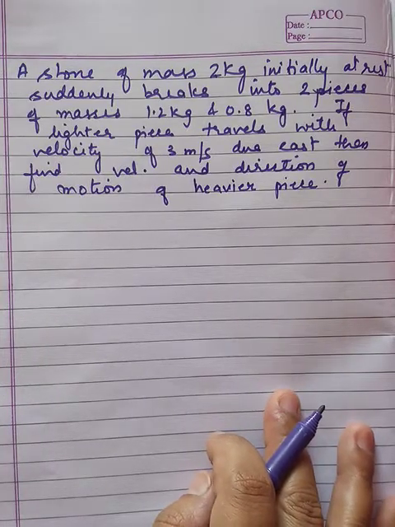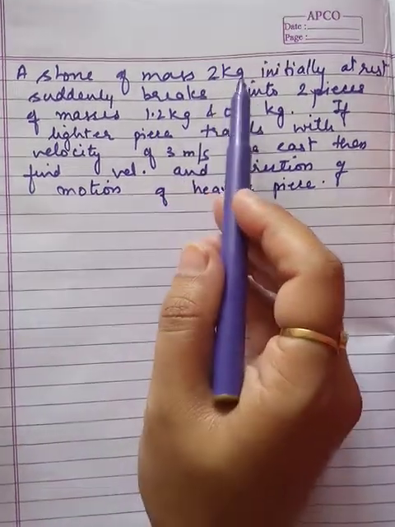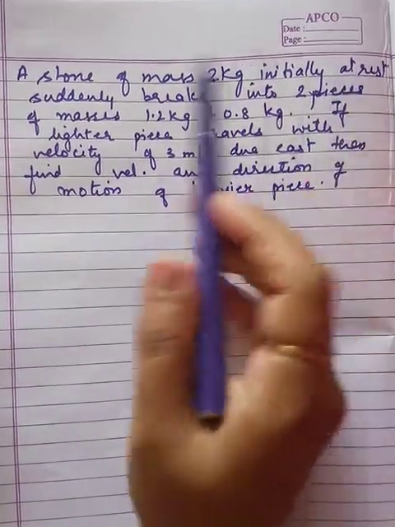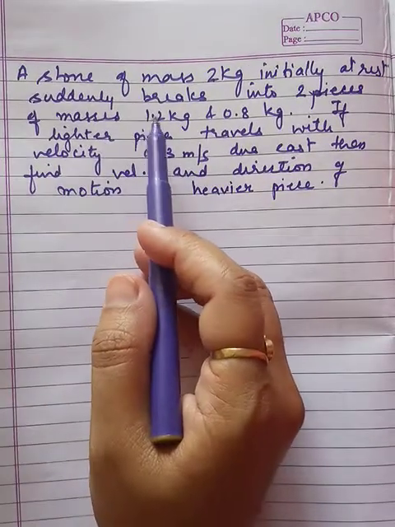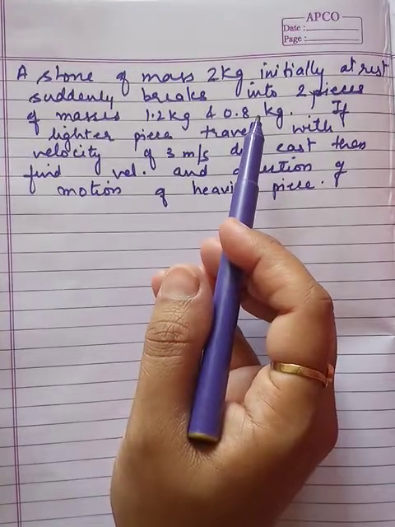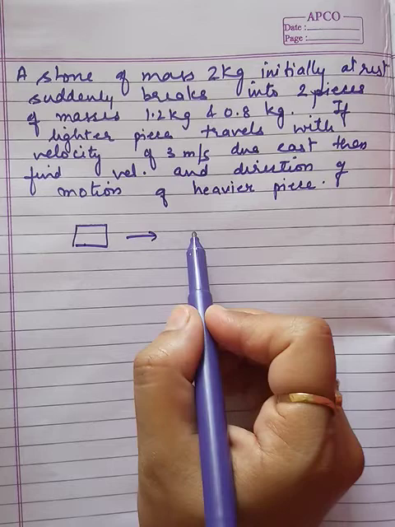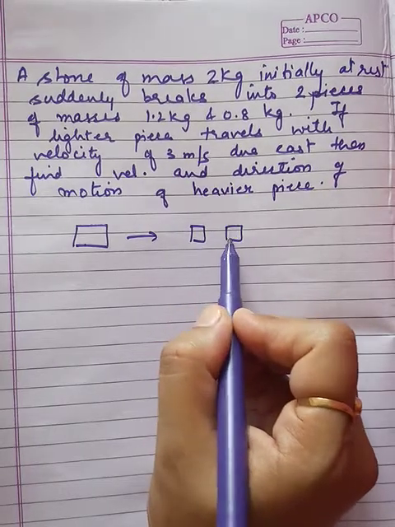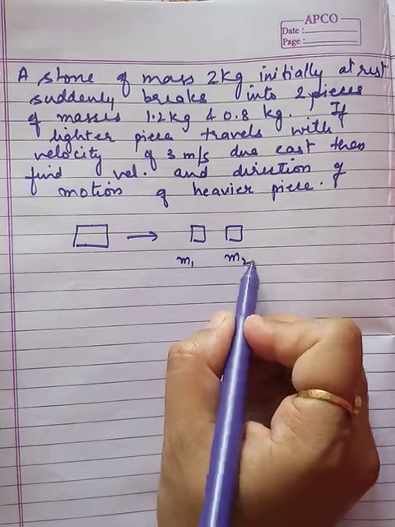Now here is another type of question. Let us read the question. A stone of mass 2 kg initially at rest suddenly breaks into two pieces of masses 1.2 kg and 0.8 kg. So what is given? A big stone is given and it is breaking into two pieces having masses m1 and m2.